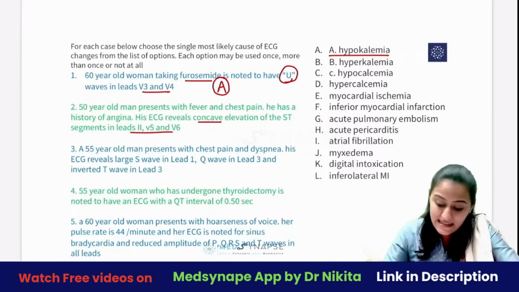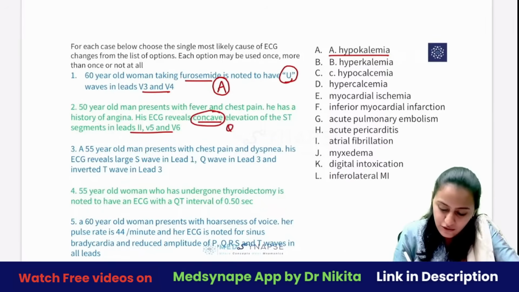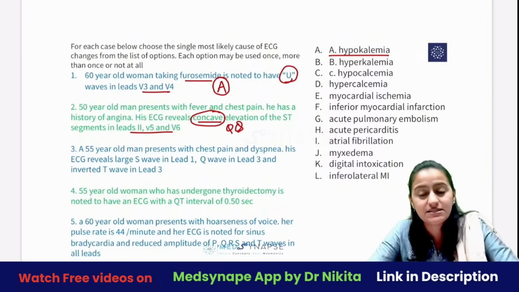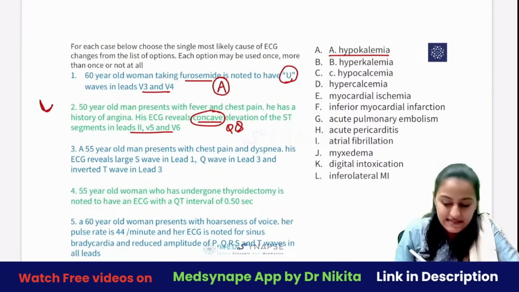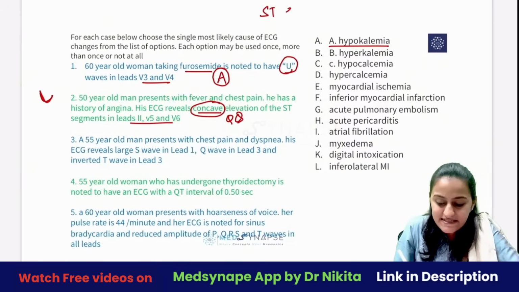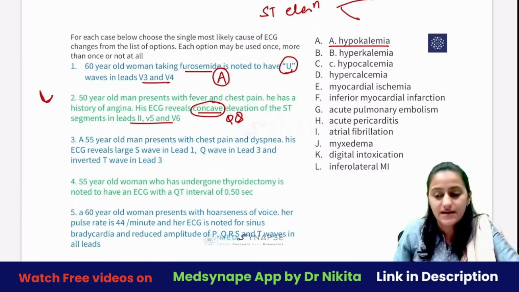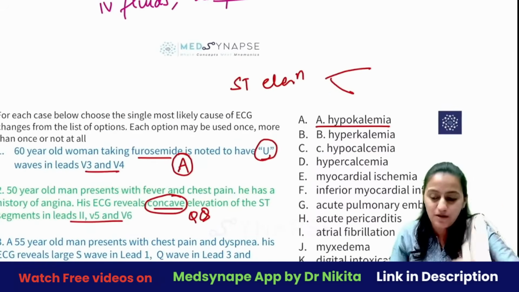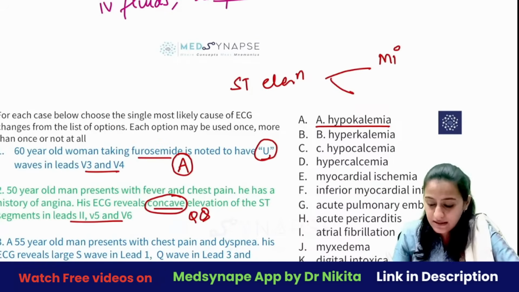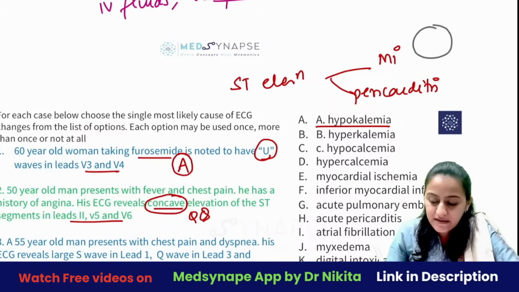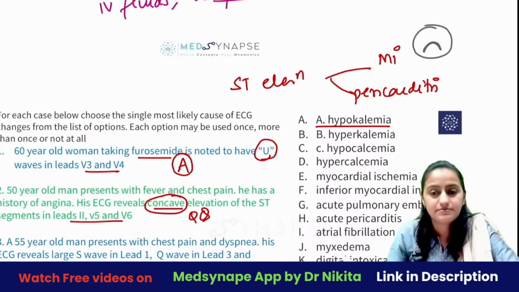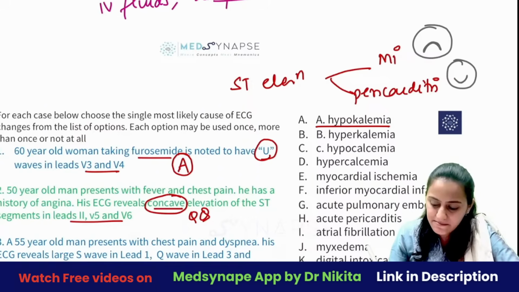This is pericarditis, guys. Look at the question. This is where we make silly mistakes. It is concave elevation of the ST segment. Remember, ST segment elevation, when it is there, you need to think of two possibilities. One is MI, one is pericarditis. At least itna to aapko sochna hai, ye do possibilities. MI is a sad event, right? And pericarditis is a better event.